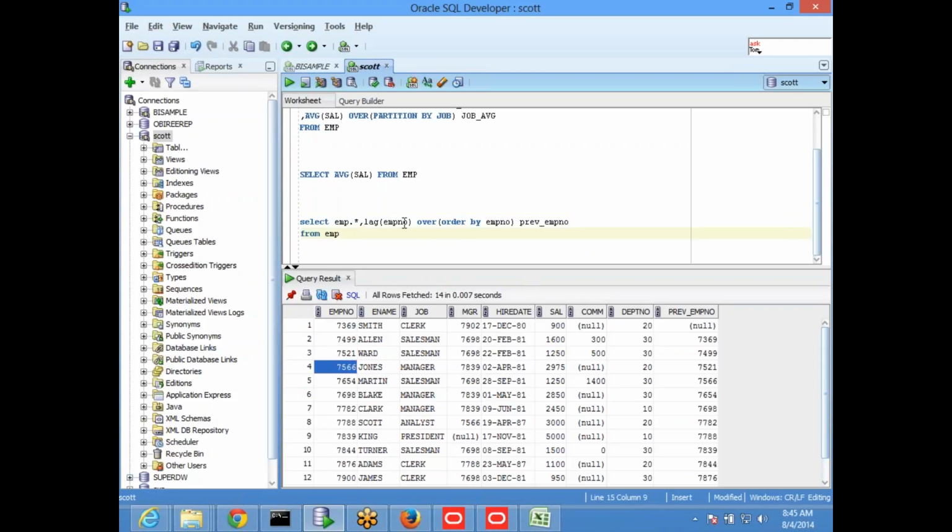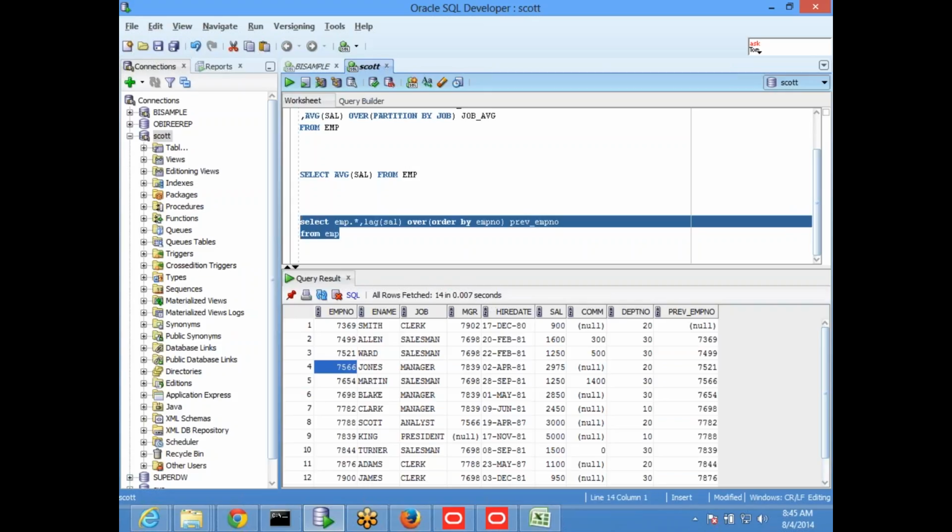Or even, if you want to display the previous employee salary: this guy is the current, and the previous employee salary is 900. So like this, generally previous or ago means always going back. Whether you want to take order by of something and then always take the previous, all of these are part of SQL.